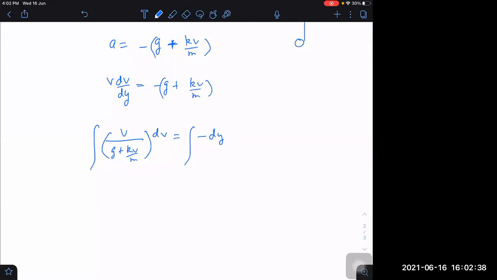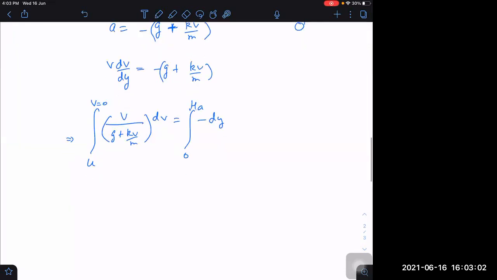Limits, what will be the limits? 0 to maximum height h, and here height means height of ascent, we can say ha. And this will be u to 0, right? We can put v as 0 because at the highest point the velocity will be 0.